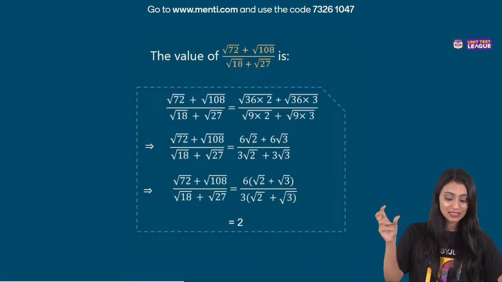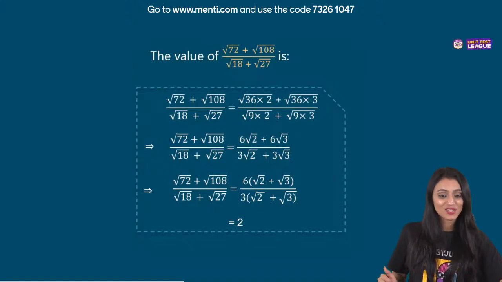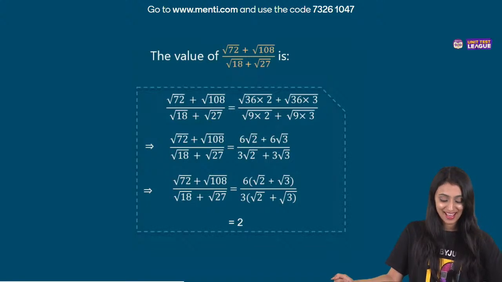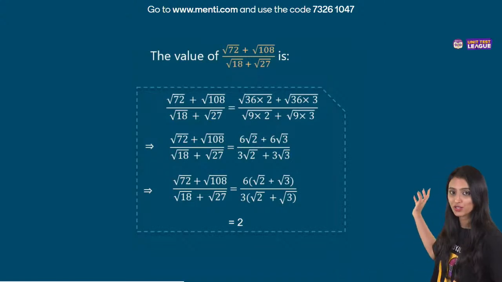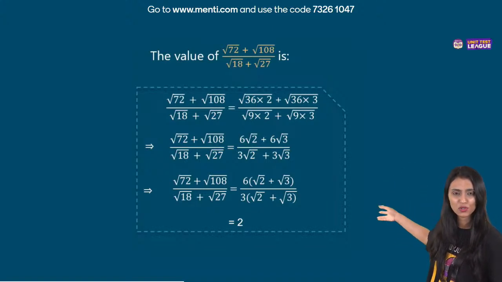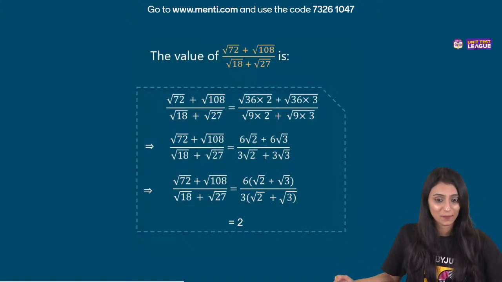So this could be written as 6 root 2 plus 6 root 3 upon 3 root 2 plus 3 root 3. Now you understood that it's actually helpful, right? It's all about practice. So here we can take common root 2 plus root 3 and they will get cancelled out. 3 and 6 will get cancelled out. Wasn't it an interesting question? And 9th graders, I tell you, you will find such kinds of questions in the exemplar and reference books also. You can try out such questions, and they are generally asked in the paper also.